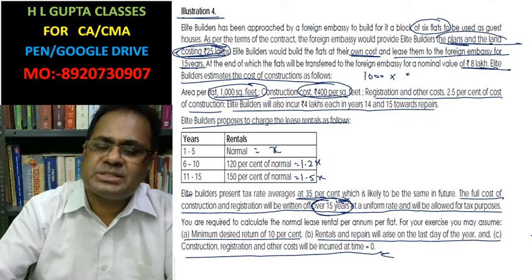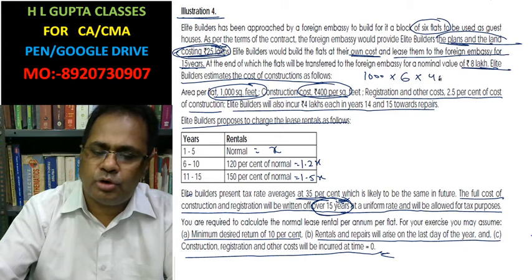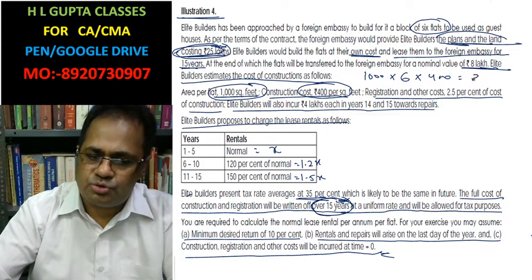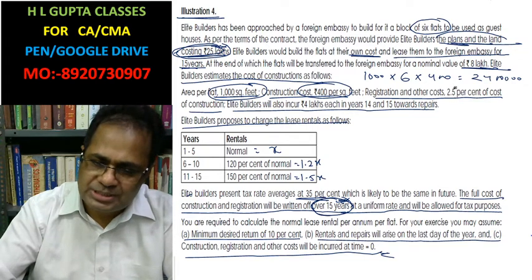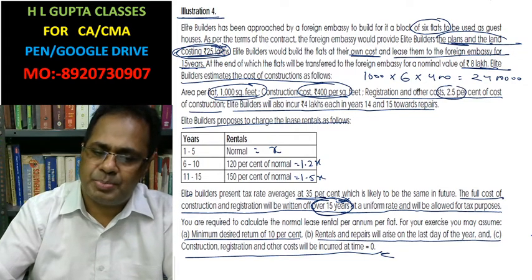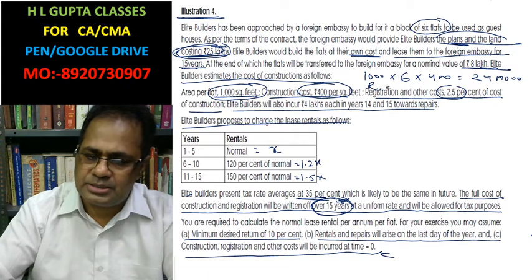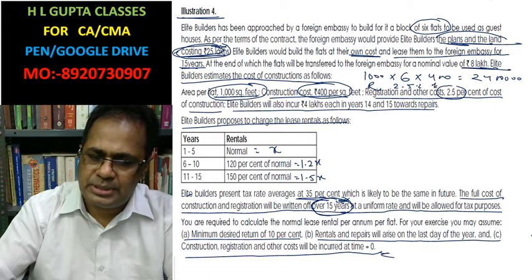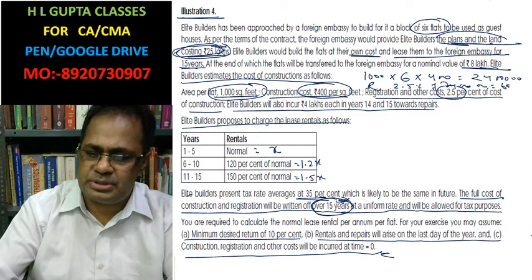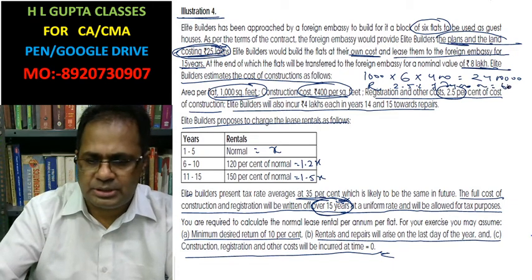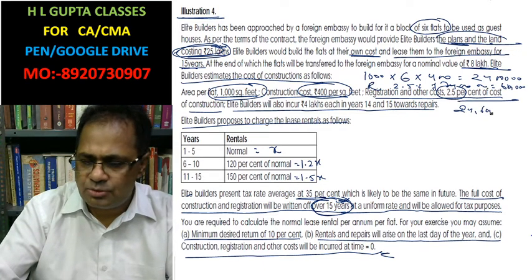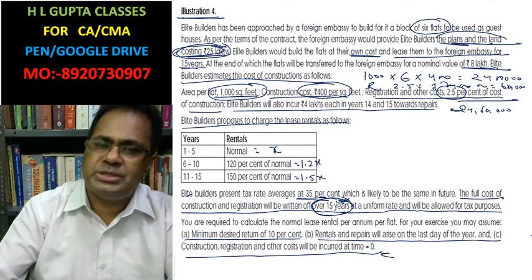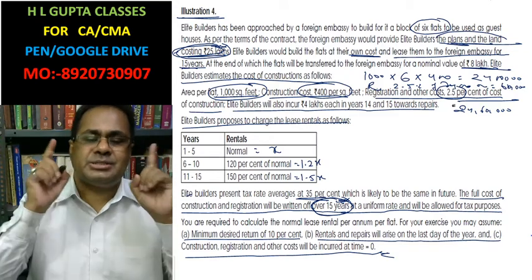How many flats? 6 flats. 6 into 1000 into 400 per square feet, that is 24 lakh. This is your construction cost. As well as 2.5% for construction plan registration. Registration cost is 2.5% of 24 lakh, that is 60,000.